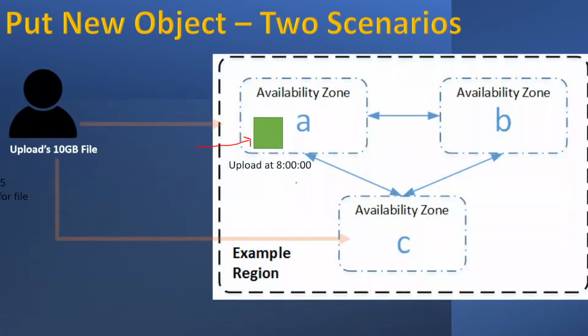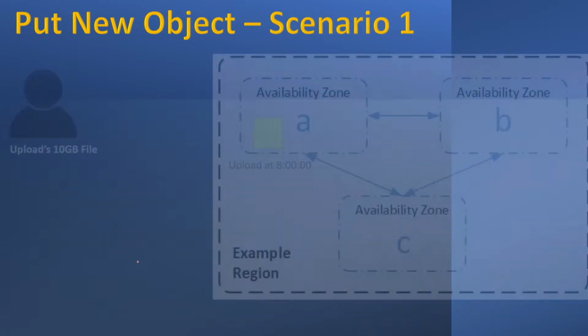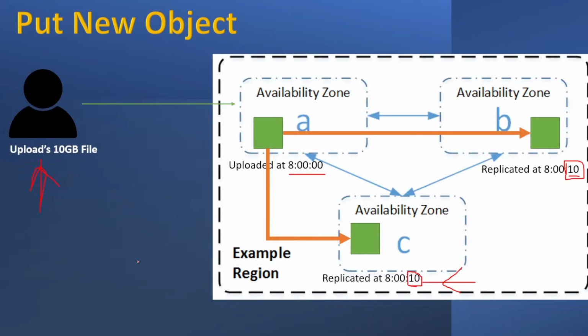But you are checking the file at 8 a.m. and 5 seconds. Is the replication completed for you? Replication is still going on, right? It will be completed at 8 a.m. and 10 seconds.